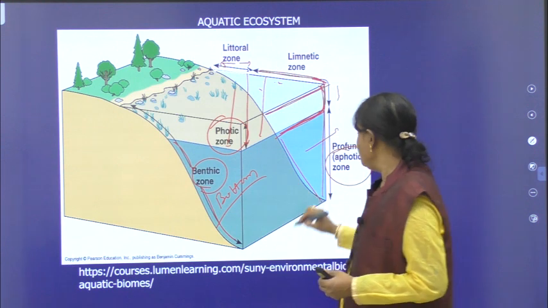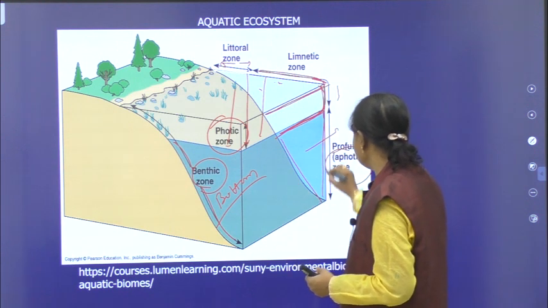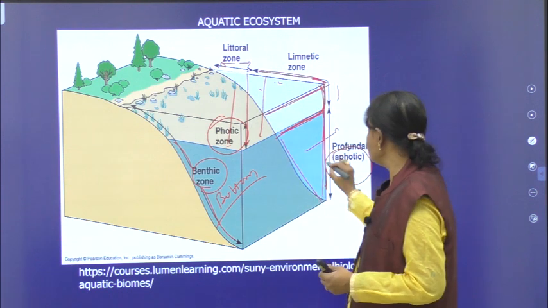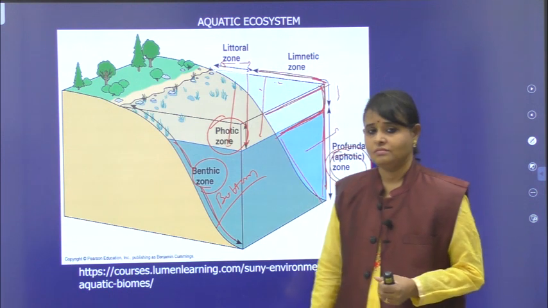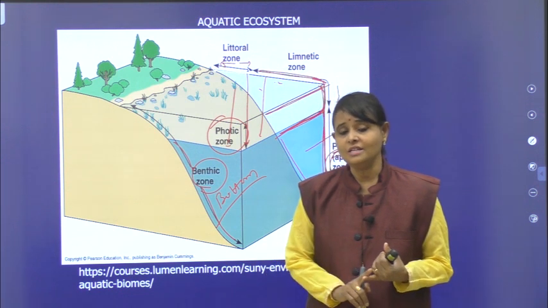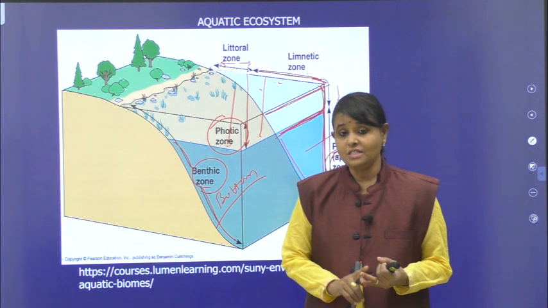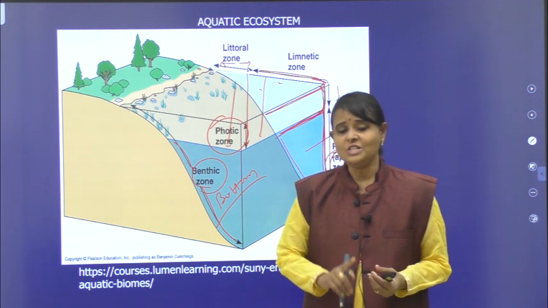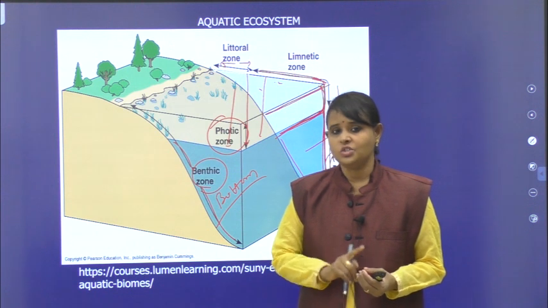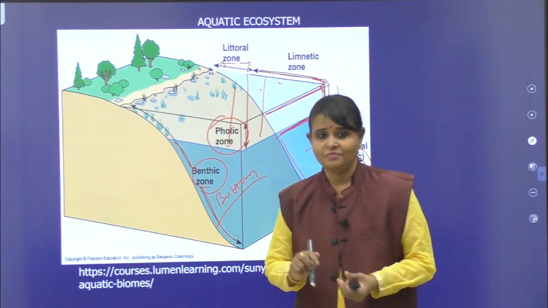Okay, next here there is no light penetration. Slowly the light penetration decreases and this is called aphotic zone. Based on the depth and the distance, littoral, limnetic and profundal zone. Based on the light penetration, photic zone and aphotic zone. Clear?